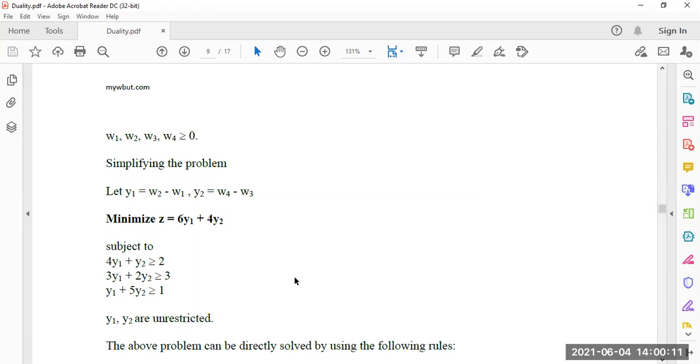We have some examples of duality given here, and one thing is your task. Dual of a dual is a primal. Taking an example, you have to prove it; it is left to you. So you have to show that the dual of a dual is the primal.